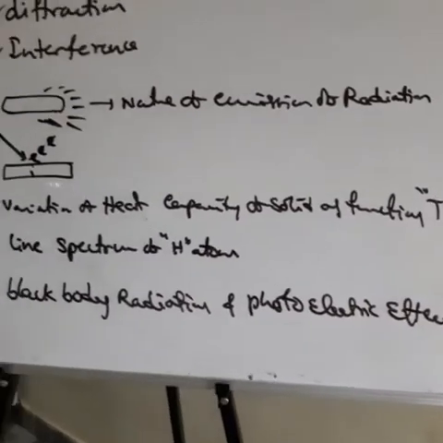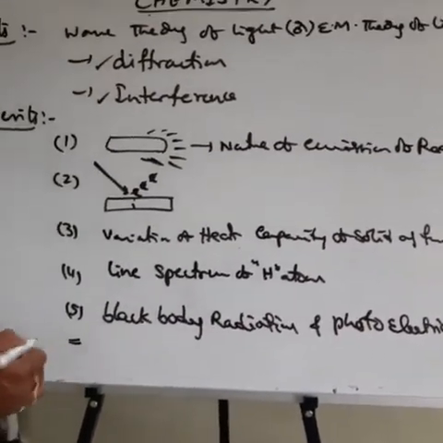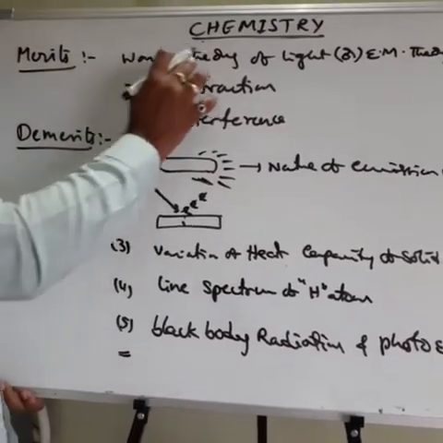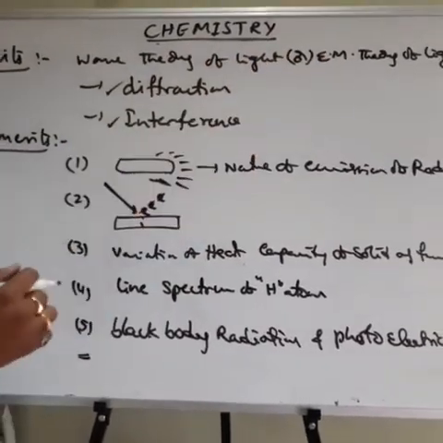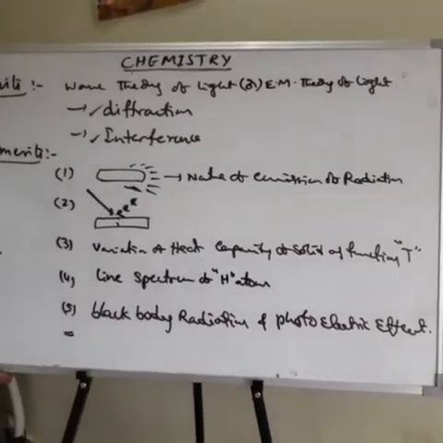Wave theory failed to explain black body radiation and the photoelectric effect. So this is about the merits and demerits of the wave theory of light, or electromagnetic theory of light. The next one is corpuscular theory, so that we will discuss in the next class.